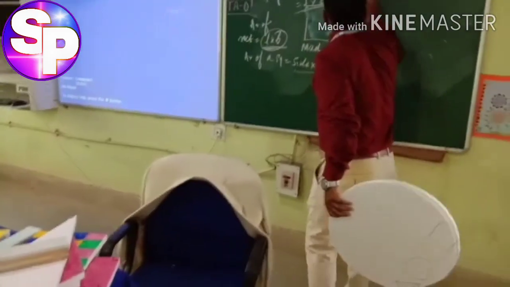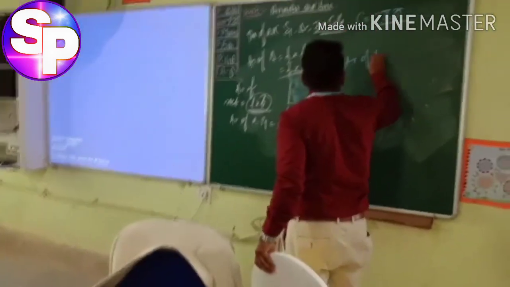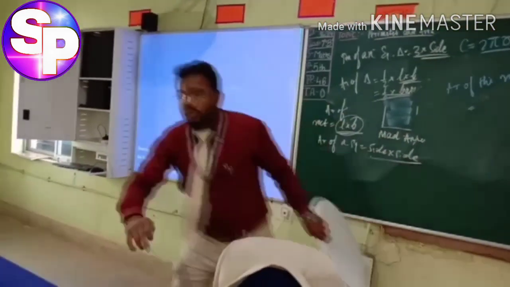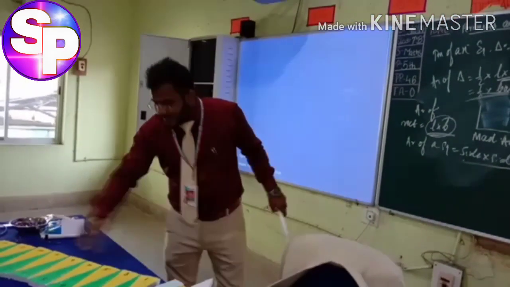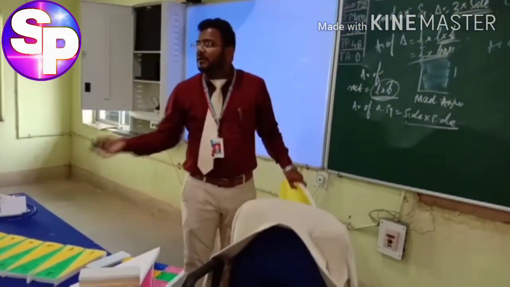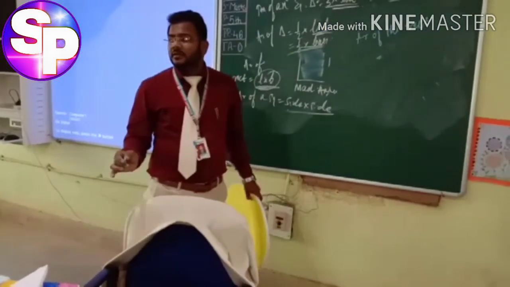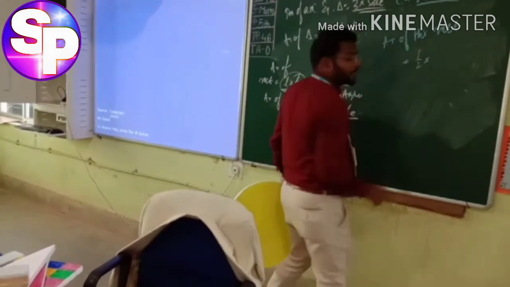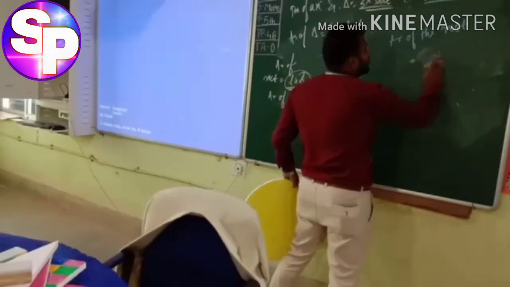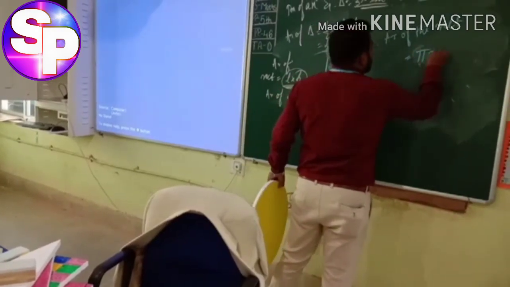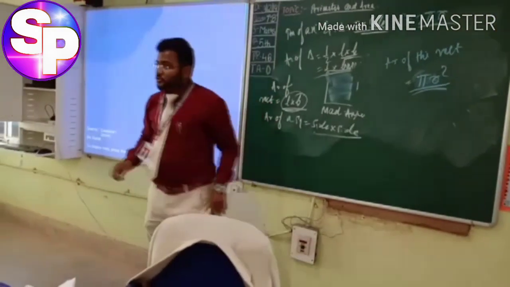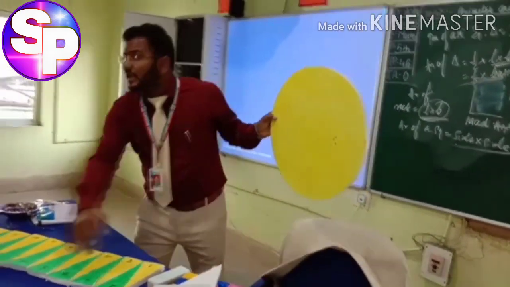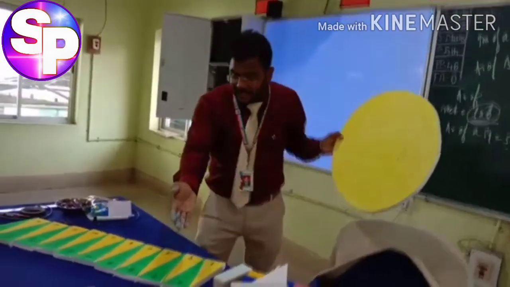So now the area of this rectangle equals length into breadth. So how much is the length now? We can say half of 2 pi r, that is pi r. We know the area of the circle is pi r square, and from this method we have observed that this is the length and that is the breadth, and the length is half of the circumference, that is pi r.